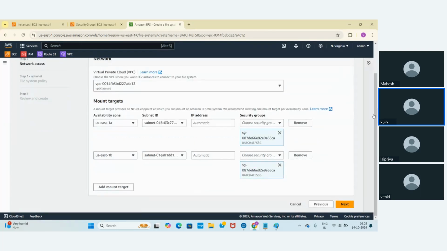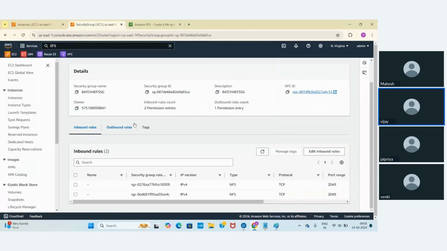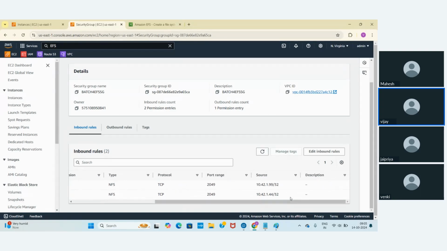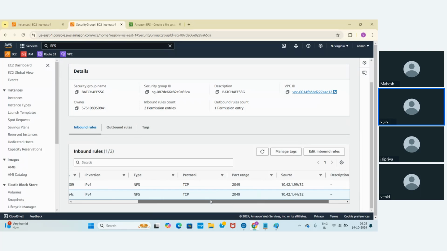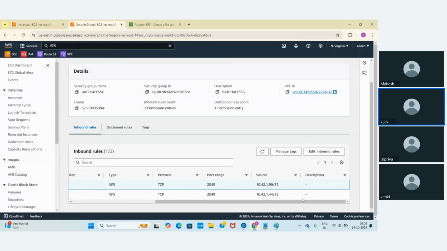But in real time, you should not enable access to all EC2 instances. You should enable access only to a particular EC2 instance, either with the security group ID or with this IP address.